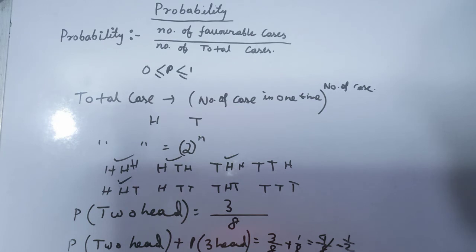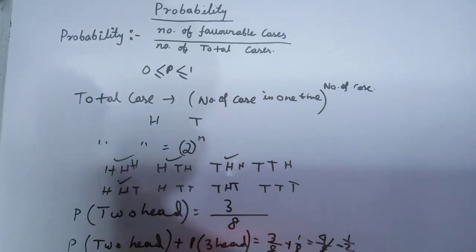Okay. So if the question says "at most," then what can we do? At most 2 heads means probability of 0 heads, probability of 1 head, probability of 2 heads. So there is a long calculation, right? So what can we do? At most 2 heads means from the total cases, if we eliminate probability of 3 heads, we get the answer, right? So what is our total case? Total probability is always 1, because probability lies between 0 and 1. So maximum is 1.